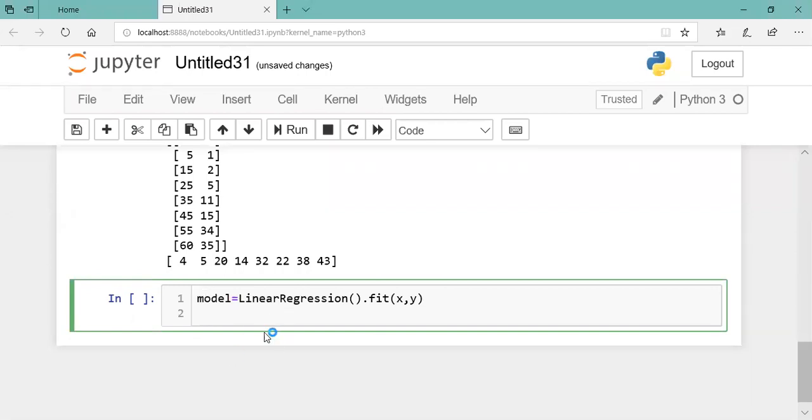So I will find out R square value, I will find out intercept value, I will find out slope value, and then I will do prediction. So all the code will remain the same. So let me copy that.